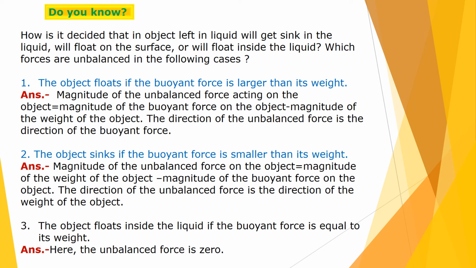Now third case: the object floats inside the liquid if the buoyant force is equal to its weight. So here the buoyant force and the weight of the object are the same, and due to that the object is floating inside the liquid. So here the unbalanced force is not there, because the unbalanced force is becoming 0. Okay, and due to that it is the example of balanced force.